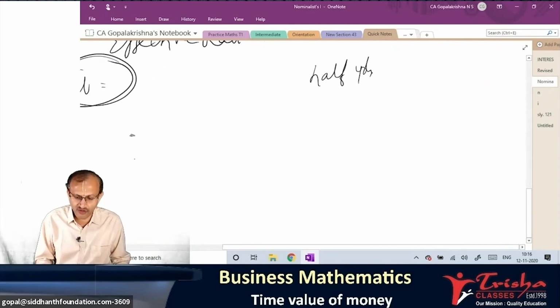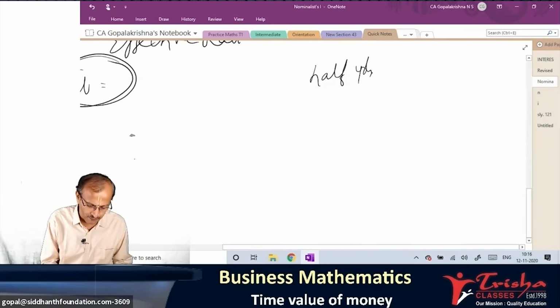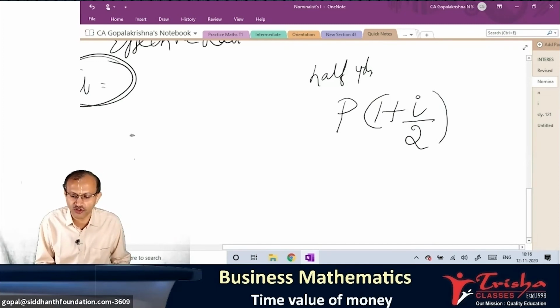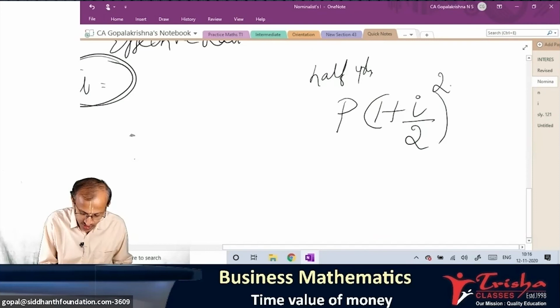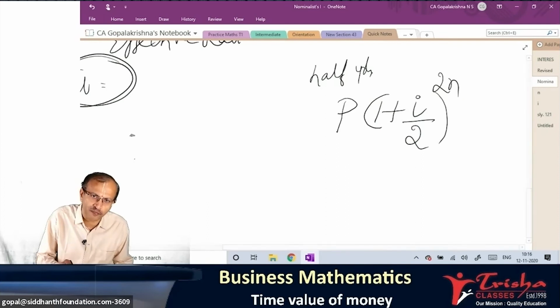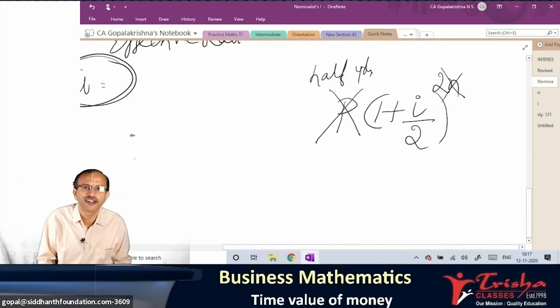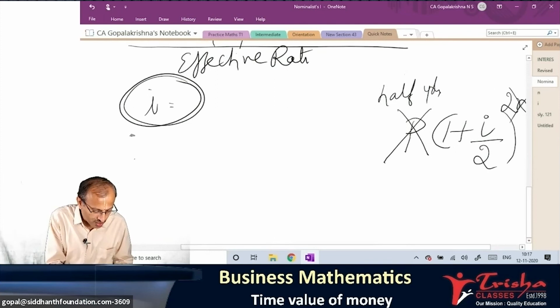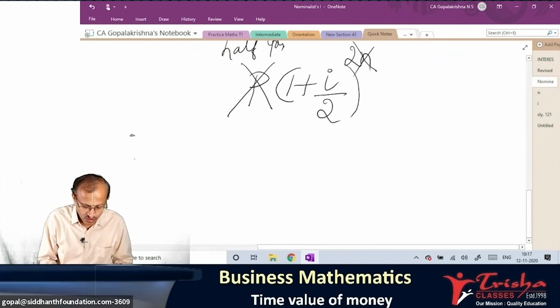Okay, I will give you one chance. Have you learned half yearly compounding? What is the formula? P into, tell me, 1 plus i by 2 power what? Power what? I want to test whether you are with me or gone somewhere. 2n. Super. So this is half yearly compounding. Please observe, if you want to do effective rate, I don't want P, I don't want n, then what do I want? I want only the nominal rate which will be given in the question. So then what is the formula, sir?